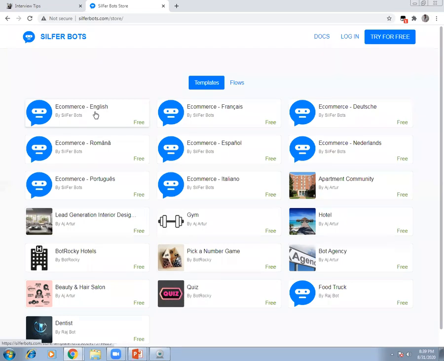Robot means it uses artificial intelligence and communicates with people based on the inputs you share with it. So now you are going to go here, and I'm already logged in. In case you are a new person, you need to sign up with them. After signing up, then you can log in. Since my account is already connected to my Facebook, this is actually a Facebook bot. It can also be used for LinkedIn and multiple other things, but today I'm just going to show you how I use it for my Facebook page. Try for free.